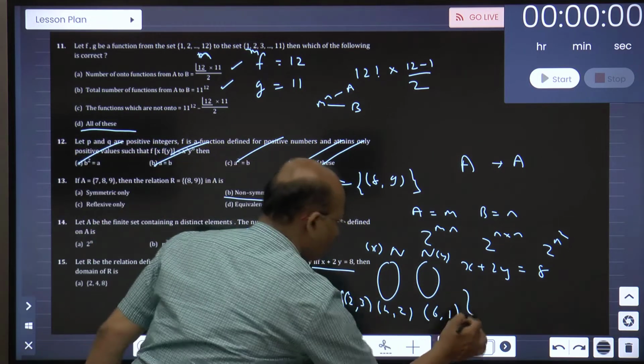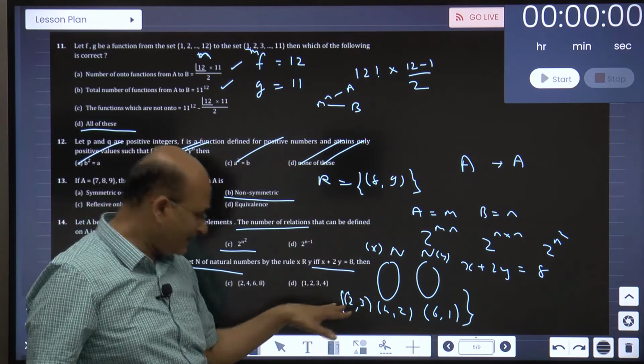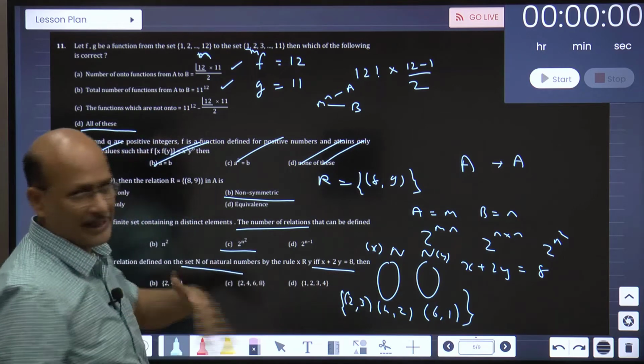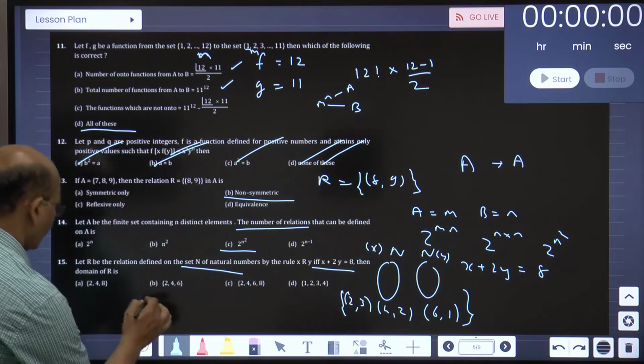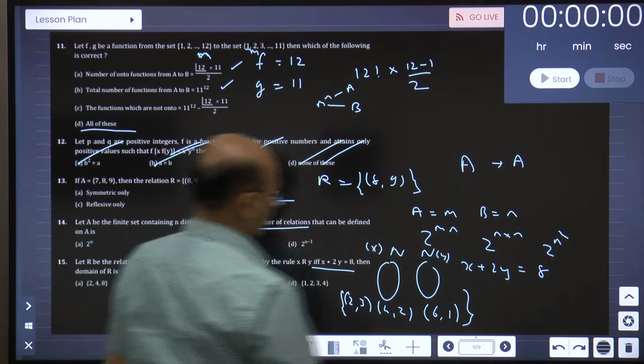So if you look at this particular relation, whenever an equation is given to you, the best way is to get the relation in the form of ordered pairs. Any question you can then answer very quickly. So what is the domain? 2, 4 and 6. So the 2, 4, 6 option is here. I hope you got this point clear, right? Now let us take the next question.